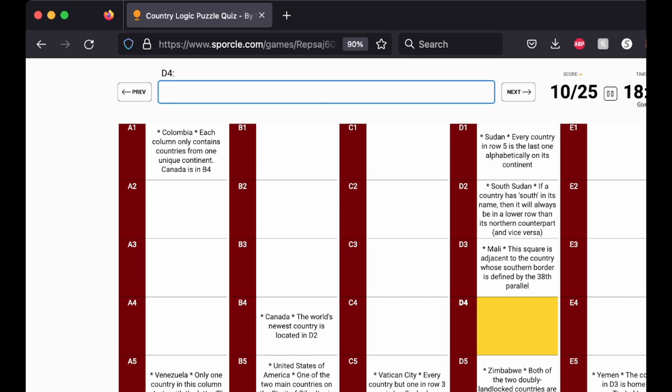Now, we know from the hint in C5 that every country but one, which would be North America, so North Korea cannot be E3 because E3 is landlocked. So it must be adjacent to, so E2 is North Korea.